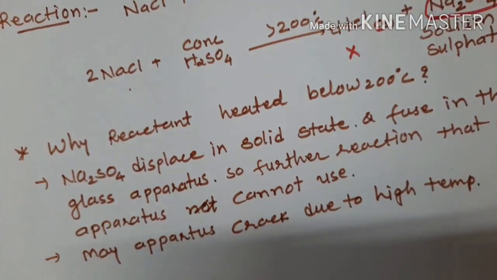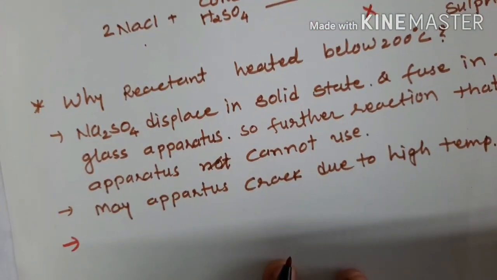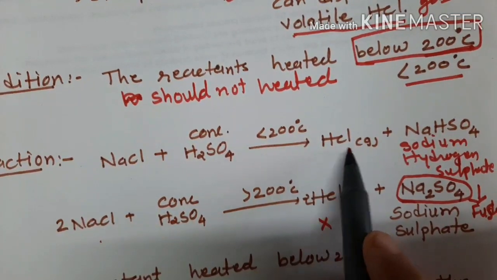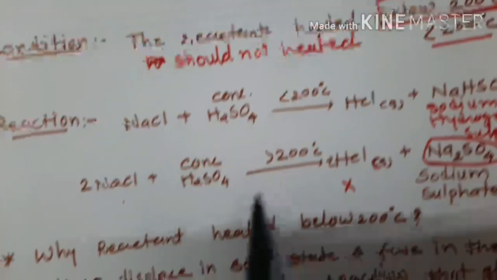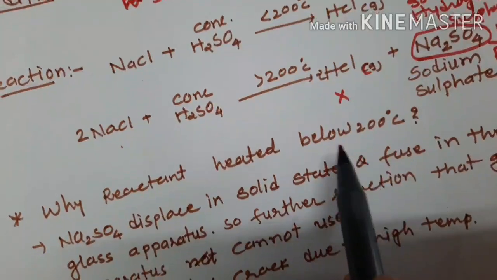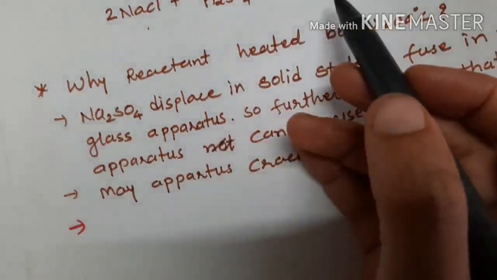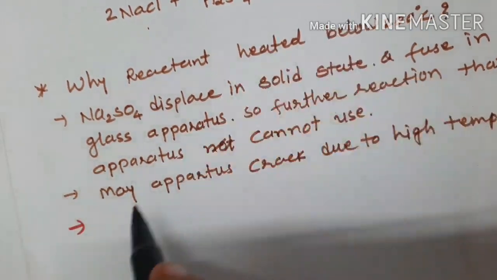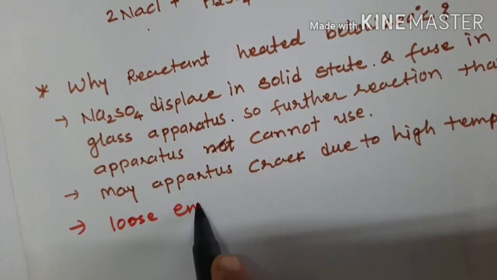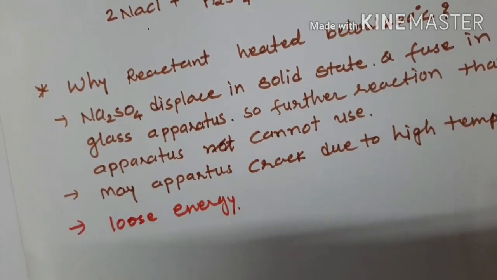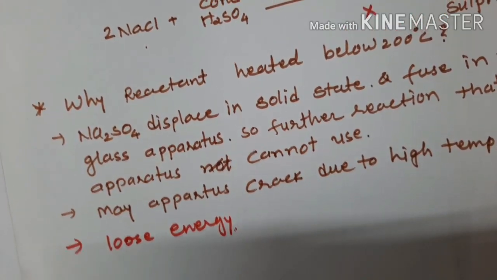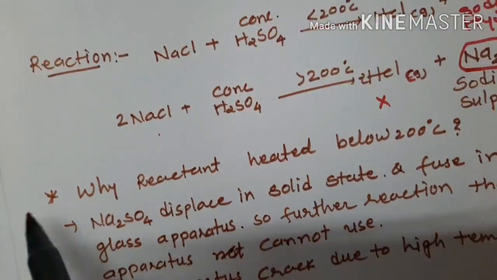Got it? The third point is not given in your textbook: if we can get HCl below 200 degree centigrade, then why take above 200 degree centigrade? If we go above 200 degree centigrade, there is a loss of energy, and we don't need that. So there are three very important points.